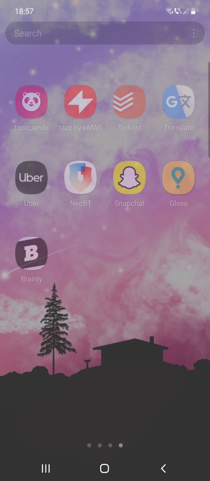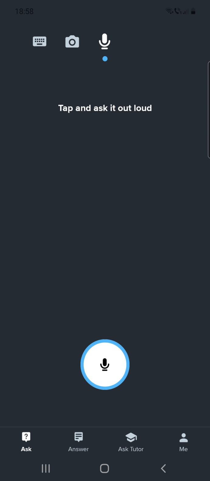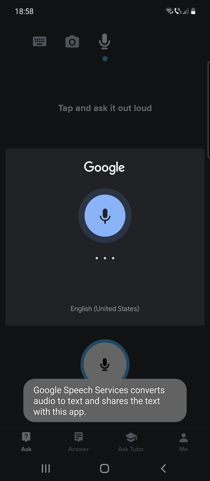So let's start. First go to Brainly and here you can see that we are at the S section, but at the top you have to click on the microphone option and it says that tap and ask it out loud. So you have to click on the microphone and